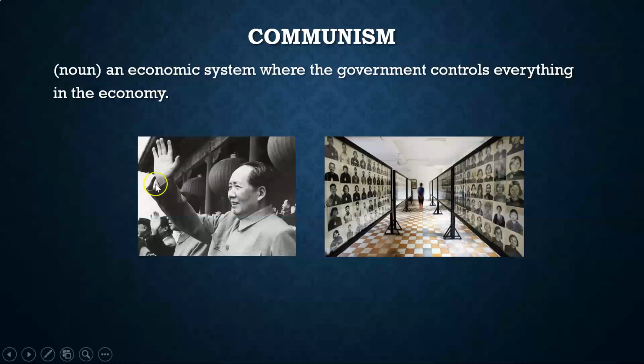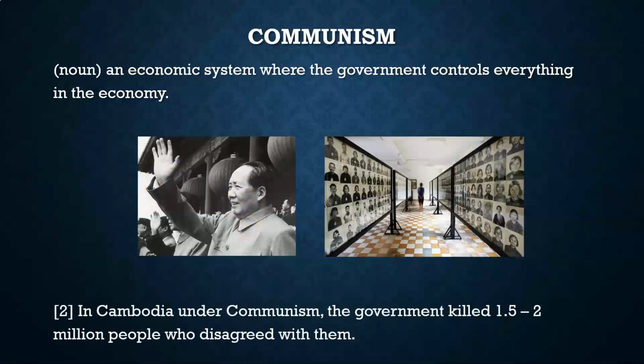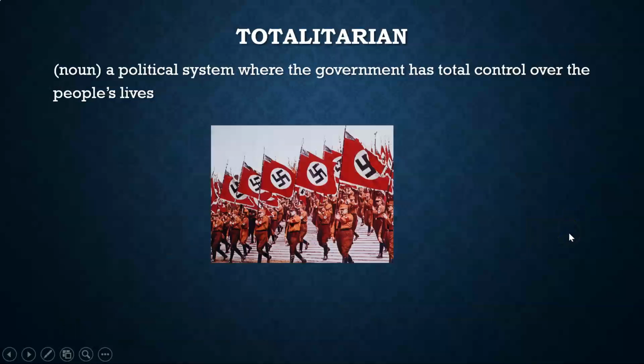This is a leader from Cambodia. His name is Pol Pot. In Cambodia, under communism, the government killed 1.5 to 2 million people who disagreed with them. These are pictures of the people who died under this communist government.